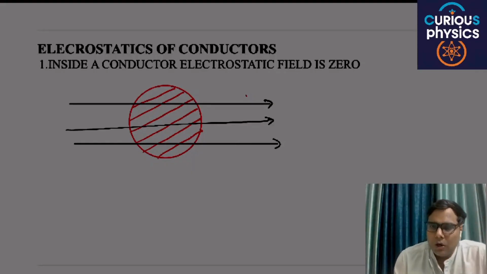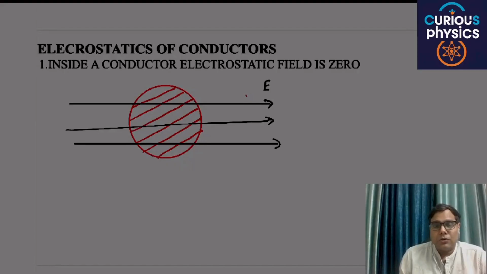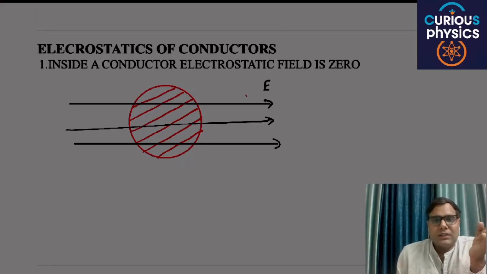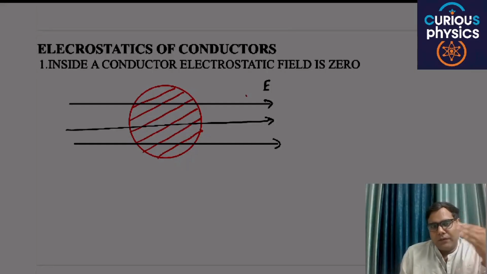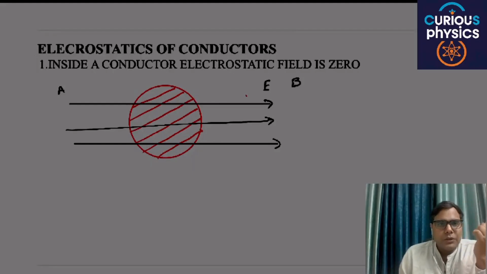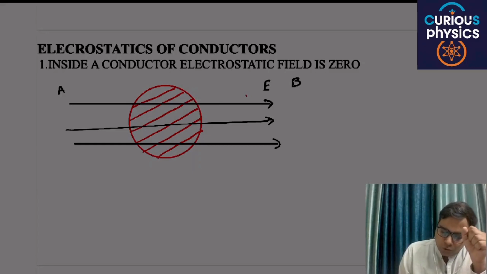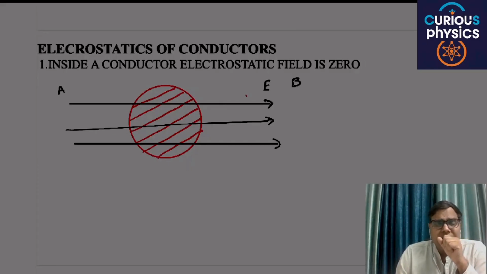Now when you apply an external electric field, the negative charges, or you can say the electrons, will move away. If the direction of the electric field is, let's say, from point A to point B, then electrons in this conductor will move from the right hand side to the left hand side, under the influence of the external electric field.